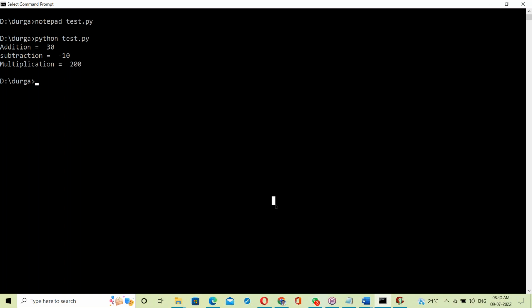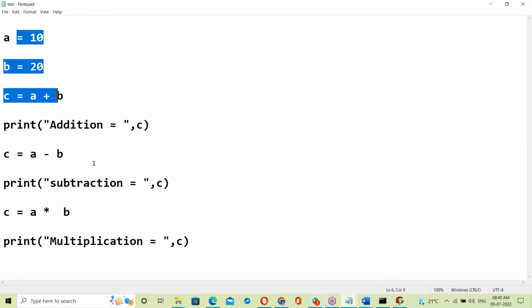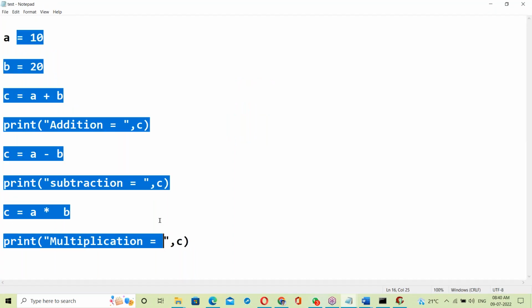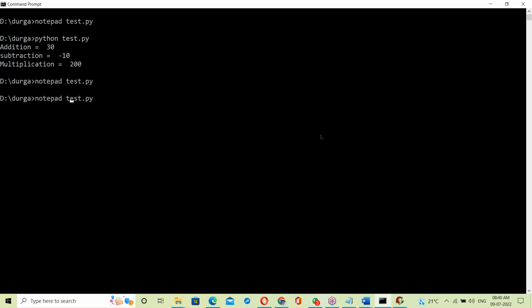Okay. See, in the case of an interpreter, what is happening here? This is the source code, the Python source code. Here, the source code is executed directly. So the interpreter executes source code directly.